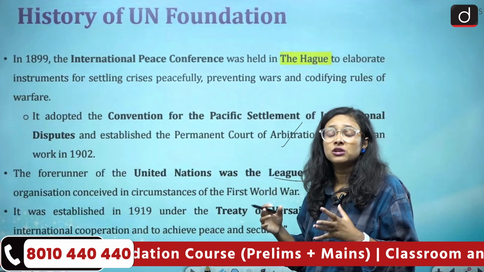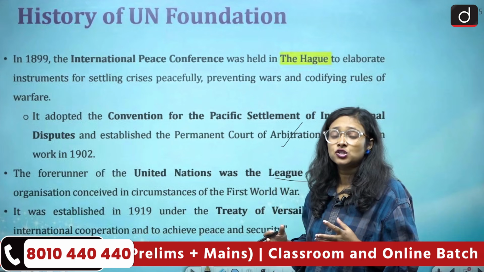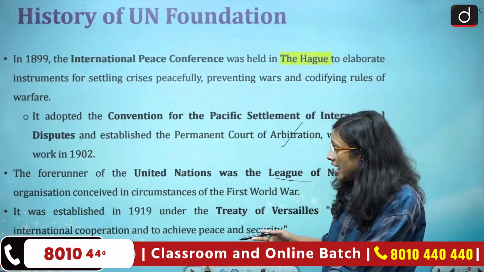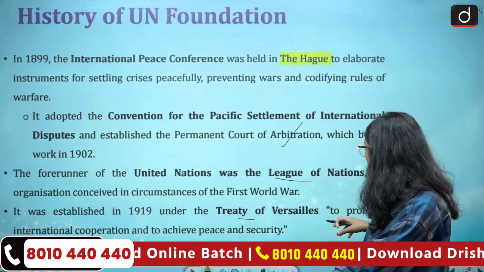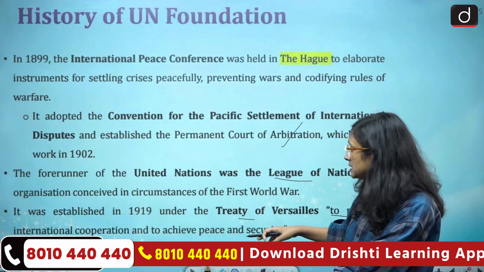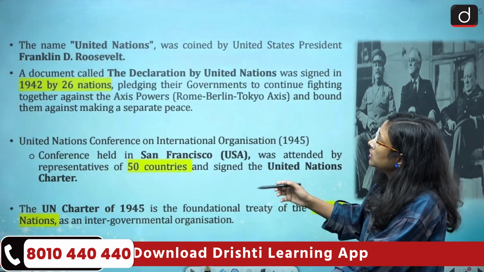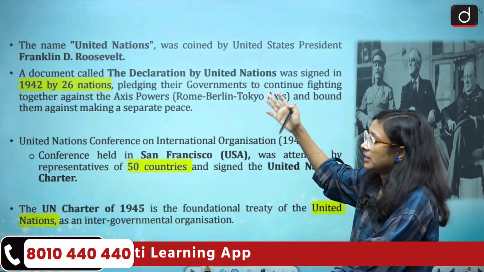So in response to that, the League of Nations was created. And after that, when the League of Nations was not working properly, we have this United Nations, and it was established in 1919 under the Treaty of Versailles to promote international cooperation and to achieve peace and security. Now we'll come to where the name United Nations came into existence.